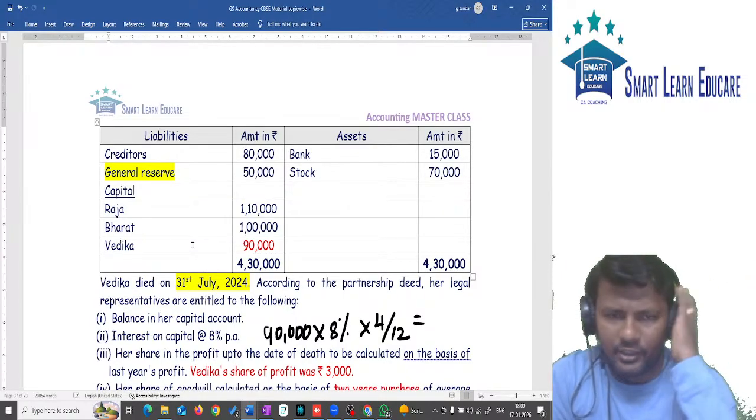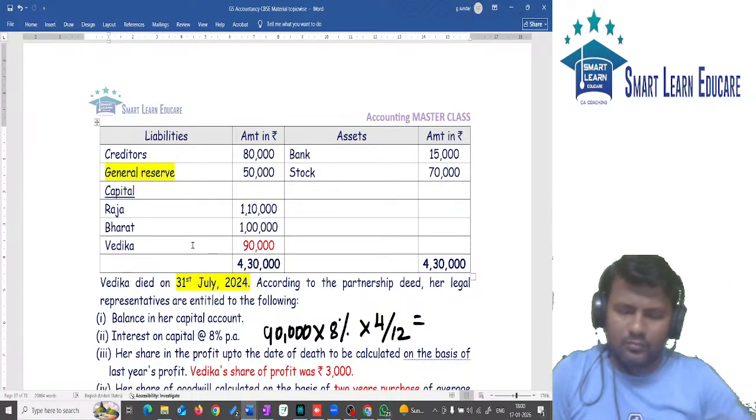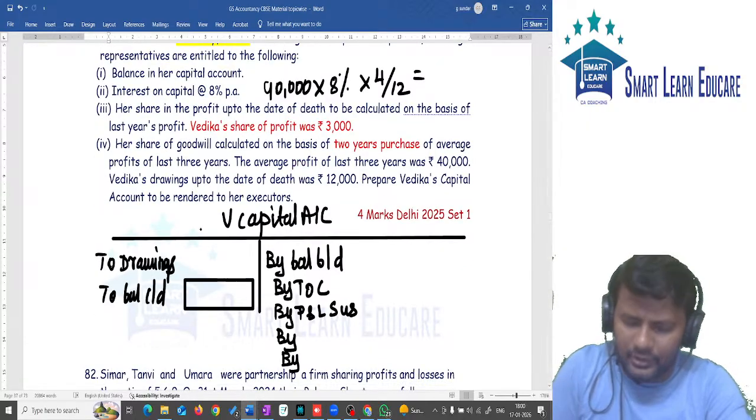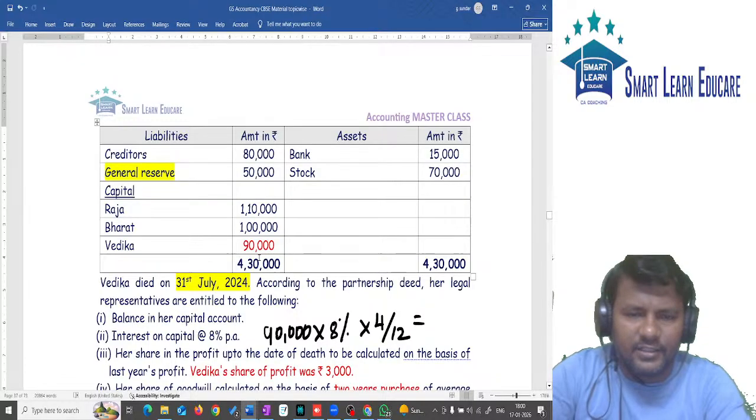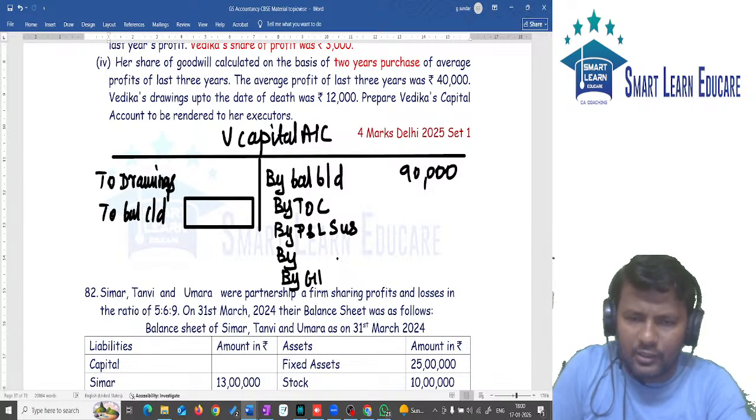So first we need to write the balance brought down. What is the balance brought down amount? It is the opening balance of the partner's capital, V's capital, 90,000. Then general reserve should be transferred.